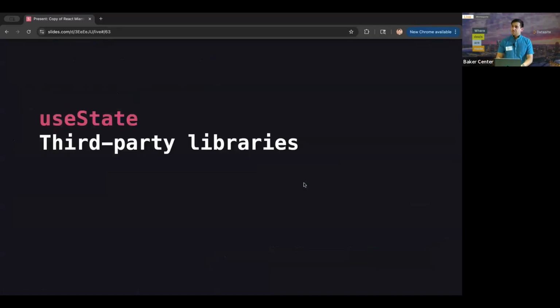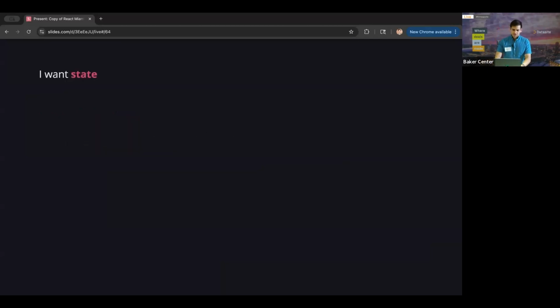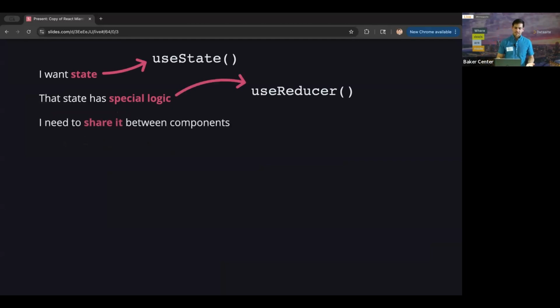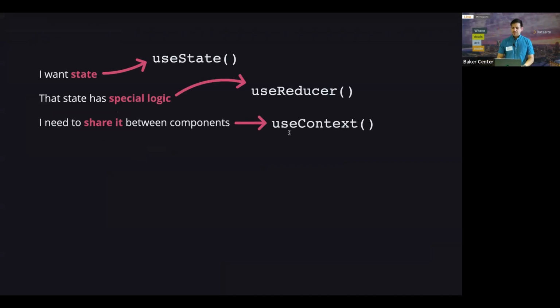But another sort of elephant in the room is third-party libraries, where we're thinking, why do I need to use a third-party library like Redux, Zustand, etc., if I could just do everything in useState and useReducer? There are a few problems with this and a few limitations with React, where let's say you want state, and that state has some special logic, so you might put it in useReducer instead, and then you need to share it between components. So then, okay, you have to somehow lift that into context. By the way, in React, it's just use now. You don't need useContext anymore. You could just pass your context directly into use.